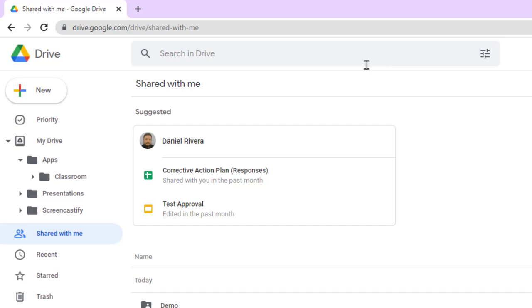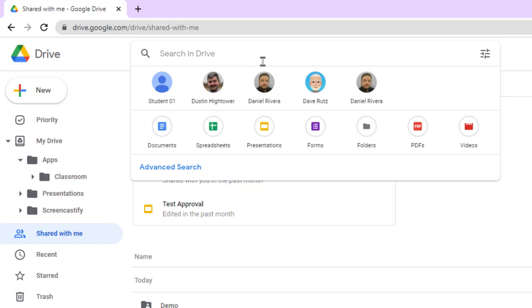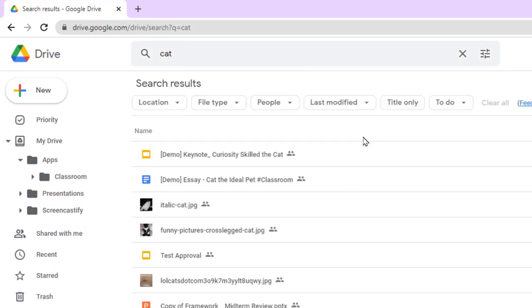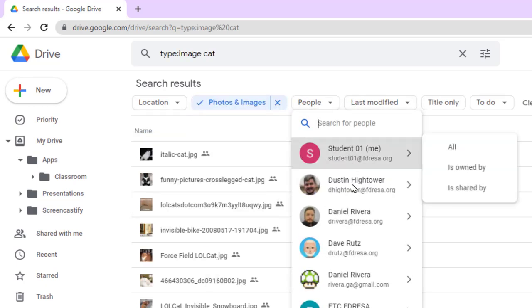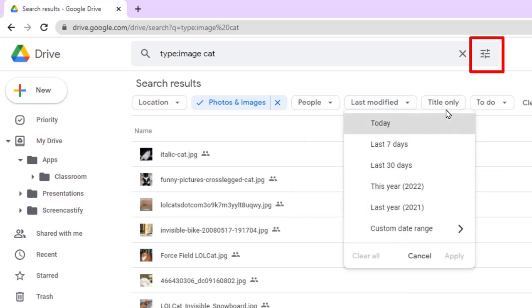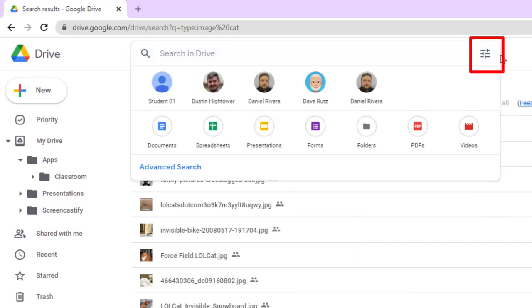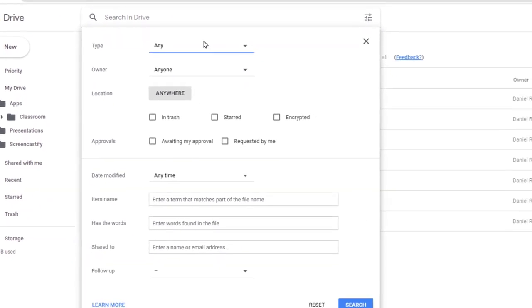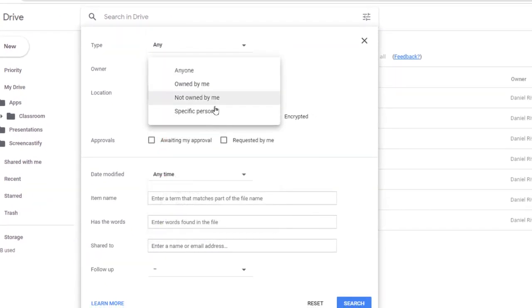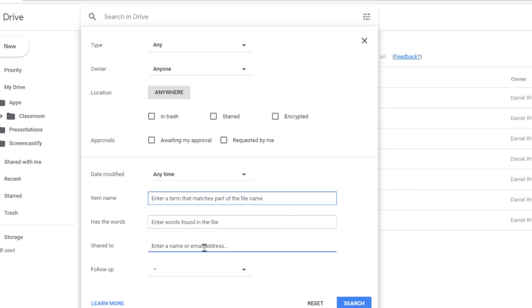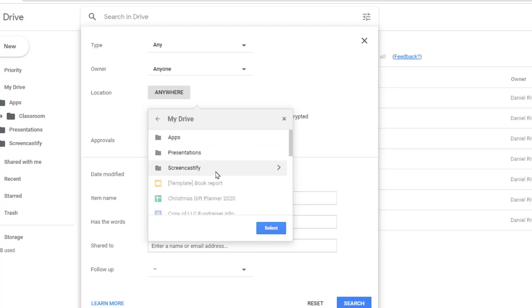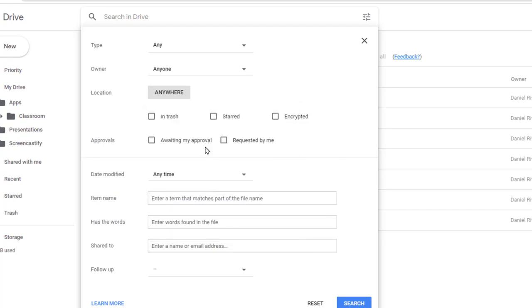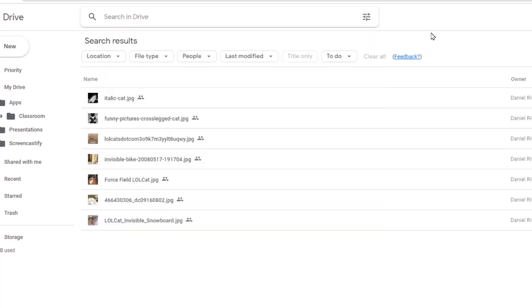One recent update as of the time of this video are the search chips. These smart filters appear after you perform a search, not before, and they're meant to help you further refine your search. Try it out. If you'd rather have more precision before you get search results, click the sliders icon to the right-hand side of the search bar. This lets you specify things such as the type of file, the owner, even if it's just not you. You can search in specific folders or even the trash. You can even search by date modified, approvals, who it's shared with, or if there are any action items or suggestions. Combine these to drill down to exactly what you need.